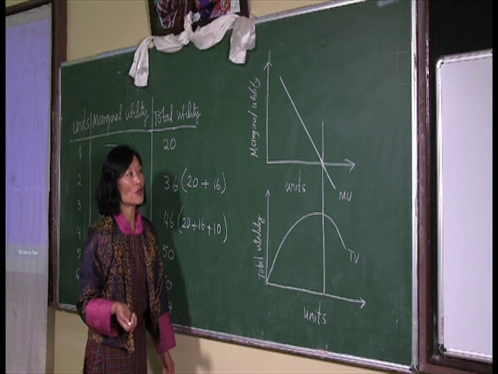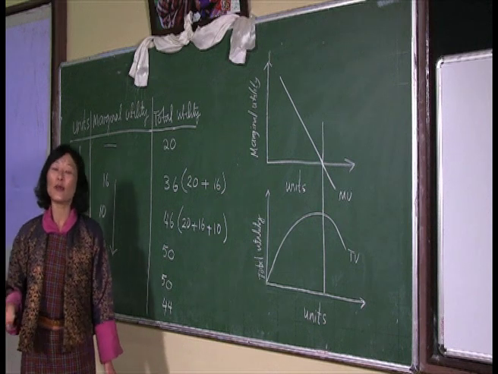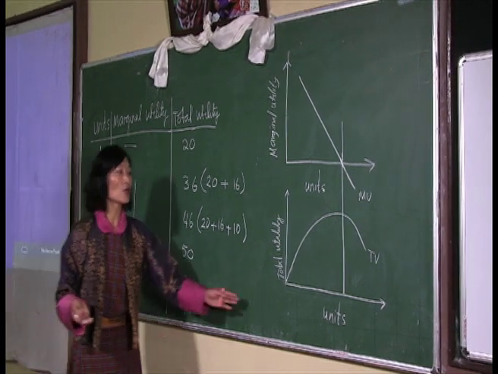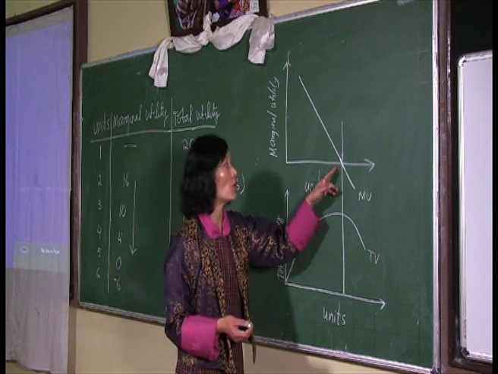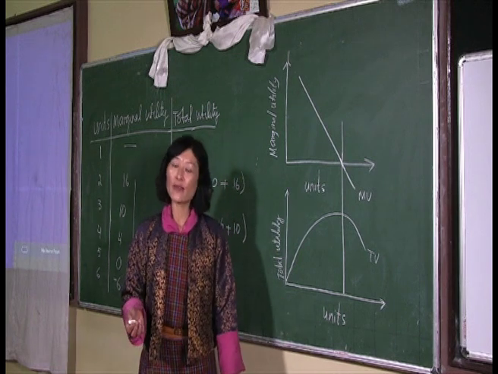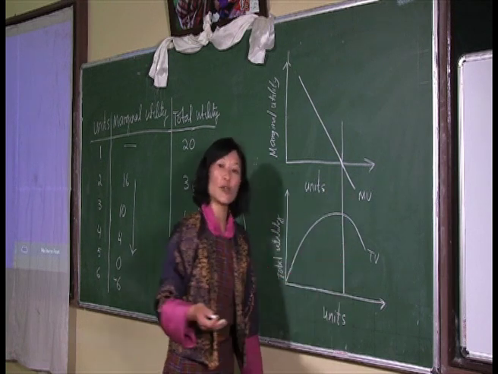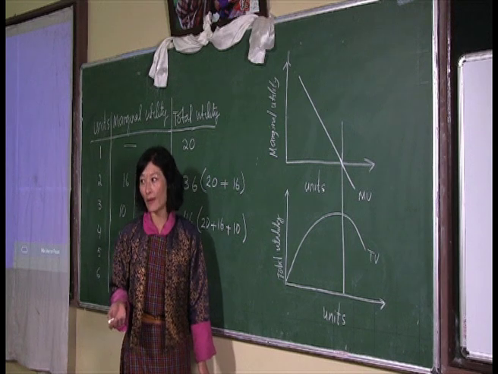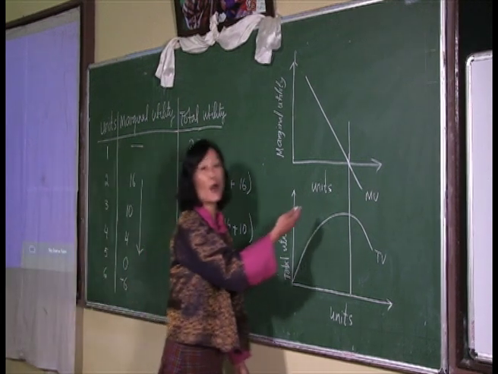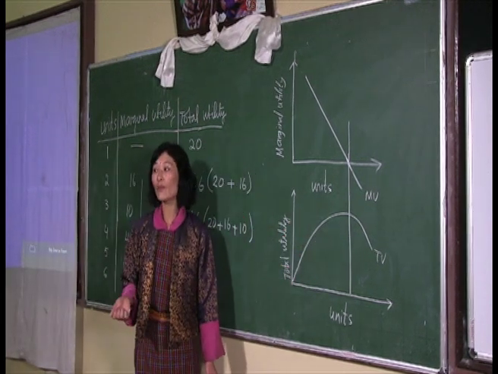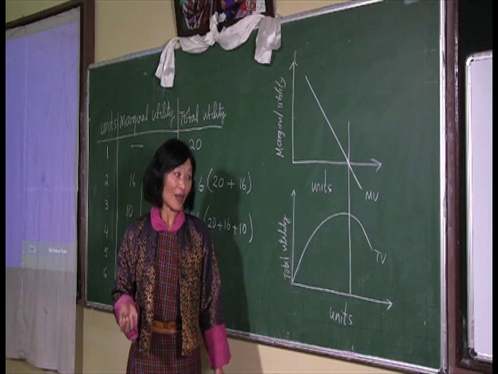Now these are the three relationships. I repeat again, when the marginal utility is decreasing but remains positive, the total utility increases at a decreasing rate. When the marginal utility is 0, then total utility reaches its maximum point and remains constant for a while. When marginal utility becomes negative, at that point total utility starts to decrease. Now this relationship, you can see it from the schedule as well as from the graph that I have just shown here. With this, I conclude my lesson. I hope you have understood it.